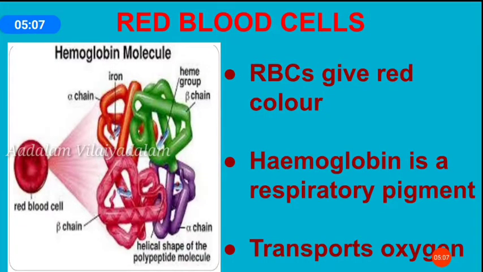Erythrocyte contains hemoglobin. RBCs give red color to the blood. So hemoglobin is a protein composed of heme and globin. Heme is an iron component and globin is a protein component. Hemoglobin is a respiratory pigment. It is involved in transport of oxygen.